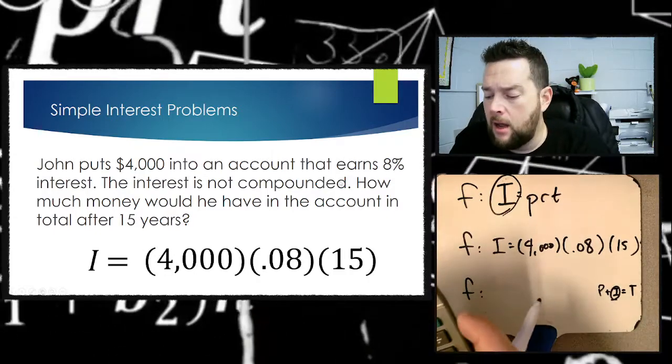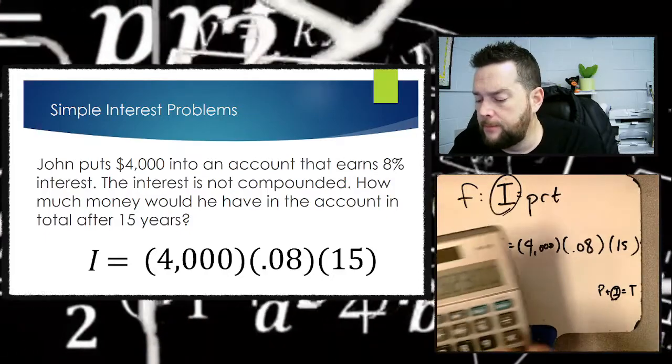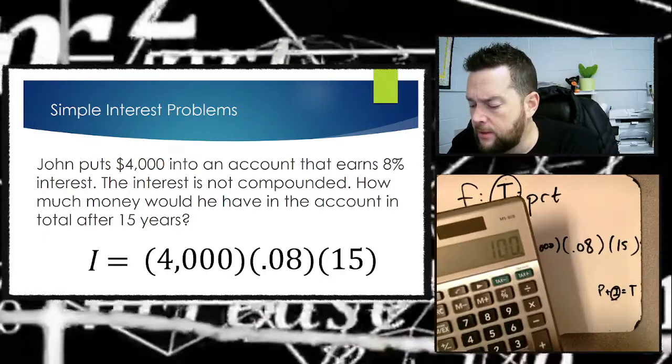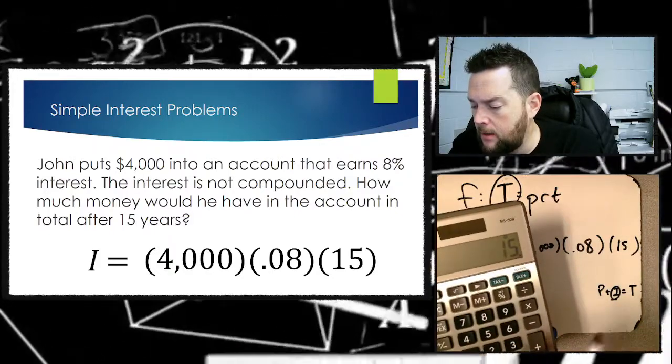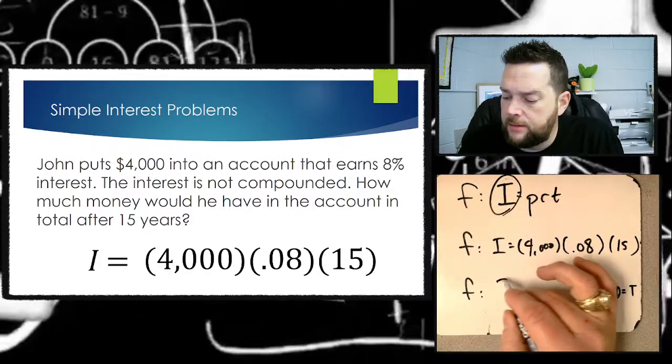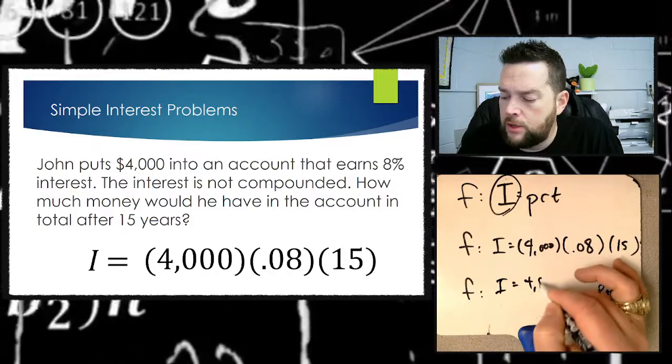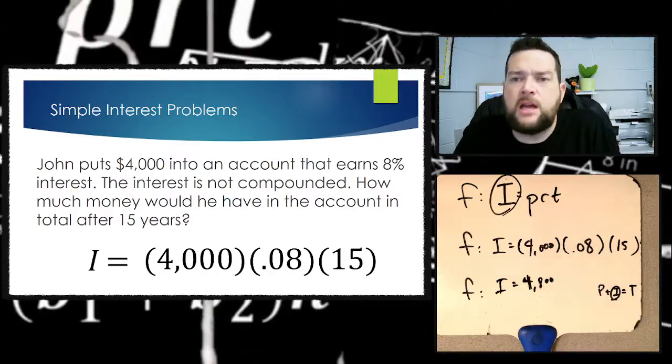So we've got our parentheses all filled in. And we've got 4,000 times 0.08 times 15 equals 4,800. All right, so that's the interest.